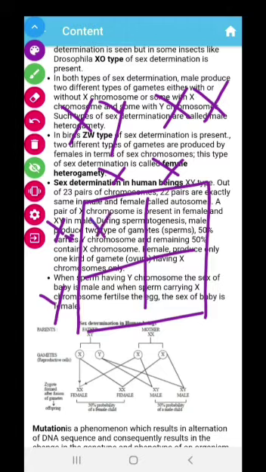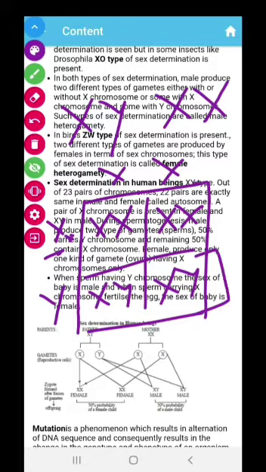If an X type sperm meets the ovum, it becomes a female. If again an X type sperm meets an ovum, it becomes female again. But when a Y chromosome meets the ovum, it becomes XY, and in the same manner here also XY. So 50% of children will be male and 50% will be female. The ratio will be 1:1.